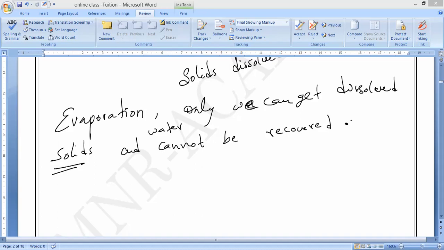Now, you can take one more real example: black ink or blue ink. You people are most probably using blue ink in fountain pens. Black or blue ink is actually a liquid mixture, a mixture of a dye in water. Dye means color.